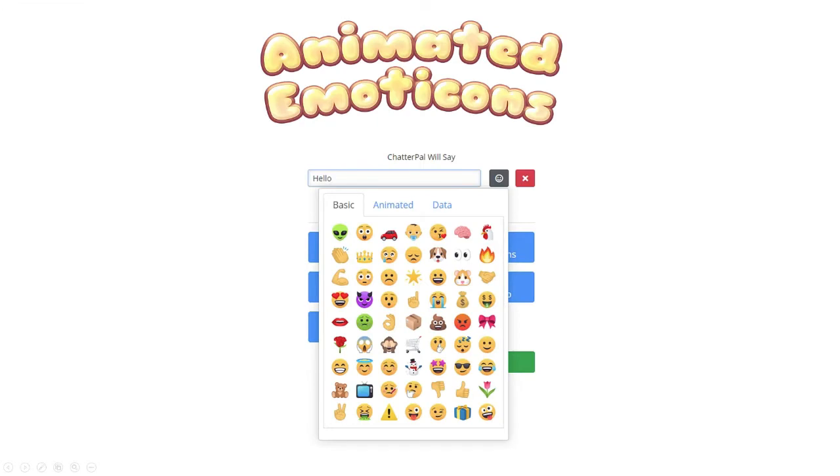On top of that, we have animated emoticons that will allow you to also captivate people's attention, because you're literally getting a 24/7 chat agent working for you on your website or your client's websites, because remember, we're including the commercial license as part of the front end offer, which means